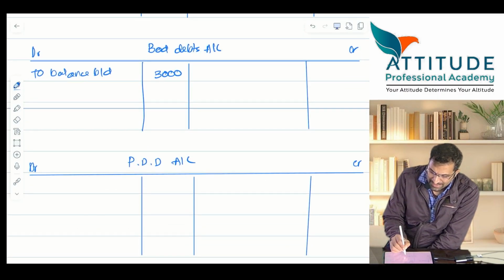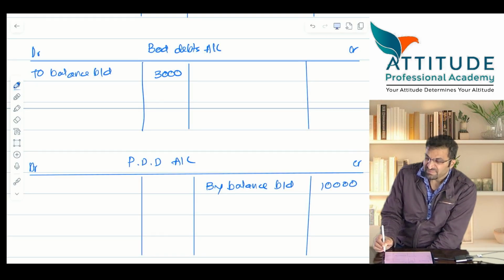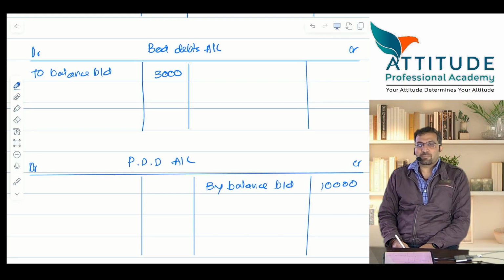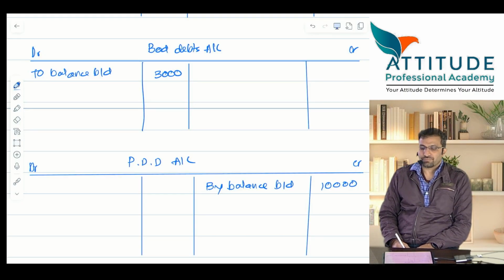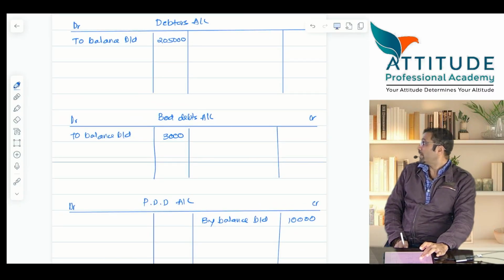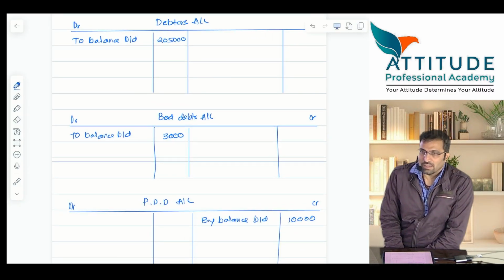Even PDD has a balance. But PDD will show what balance? Credit balance. Kitna hai? 10,000. So take all the opening balances in their respective places. Have you taken? All of you are able to see? Okay. Shall we proceed?